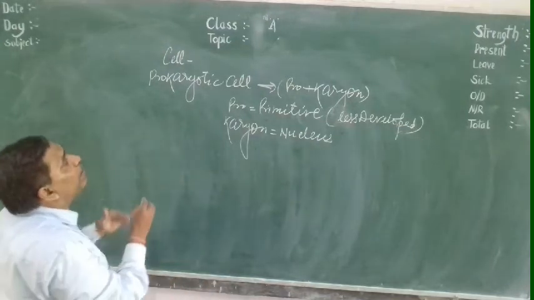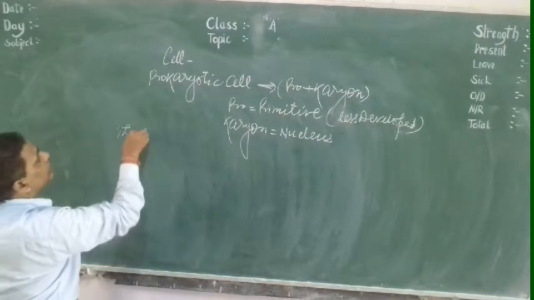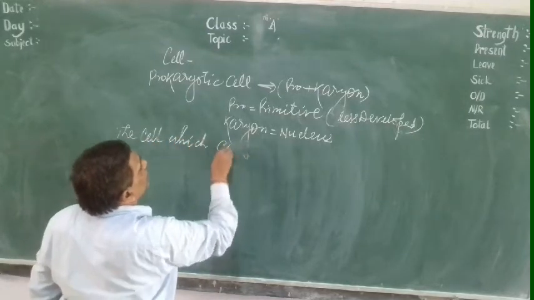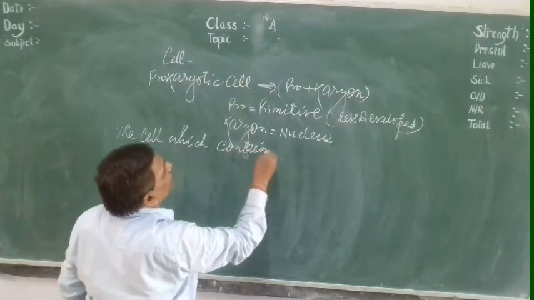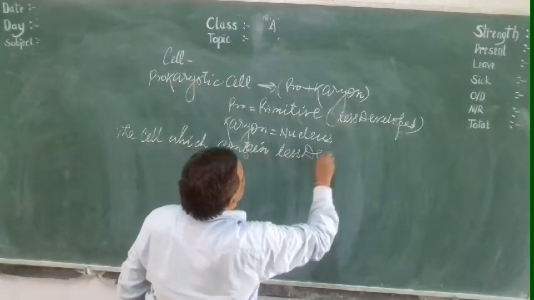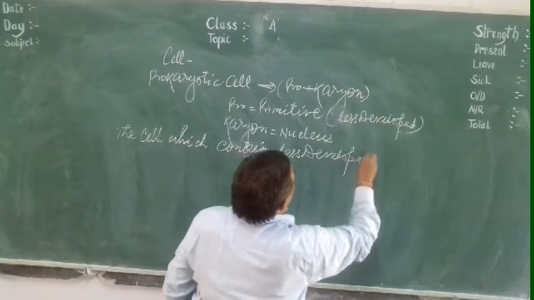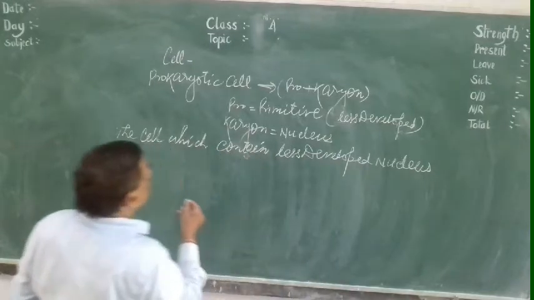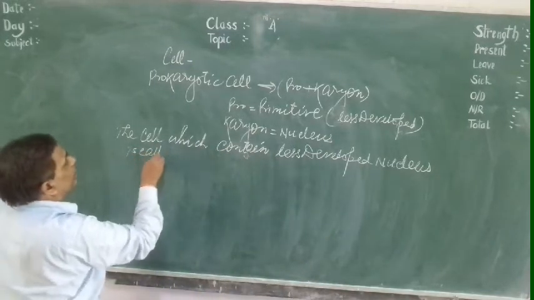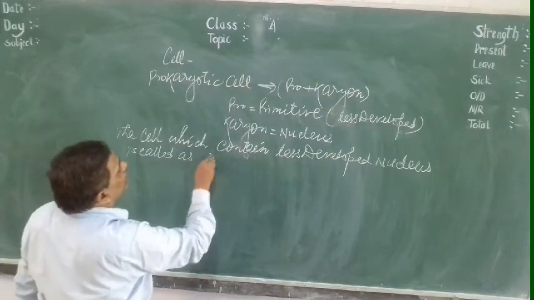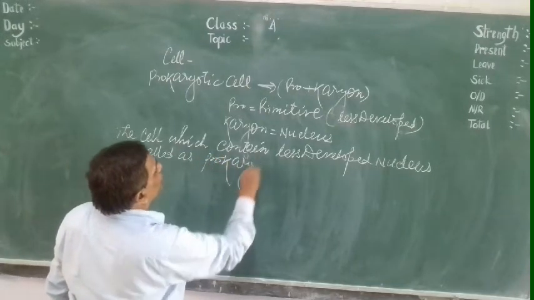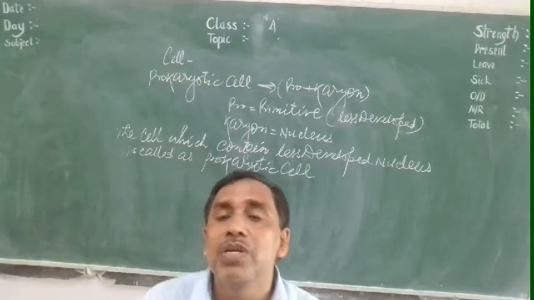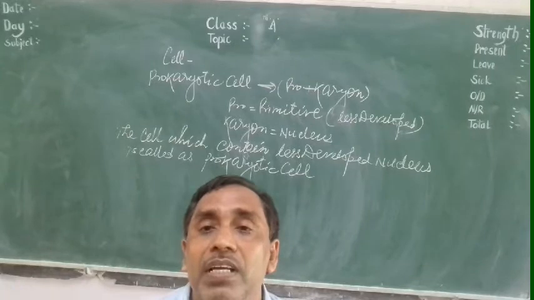So we can define it: the cell which contains a less developed nucleus is called a prokaryotic cell.